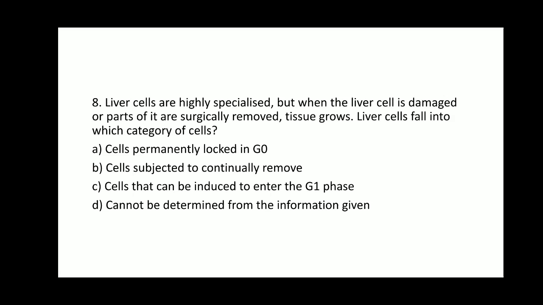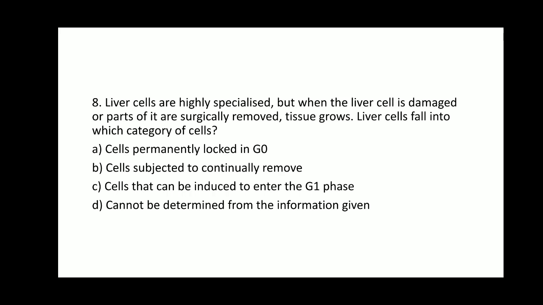Option A, cells permanently locked in G naught. Option B, cells subjected to continually remove. Option C, cells that can be induced to enter the G1 phase. And option D, cannot be determined from the information given.